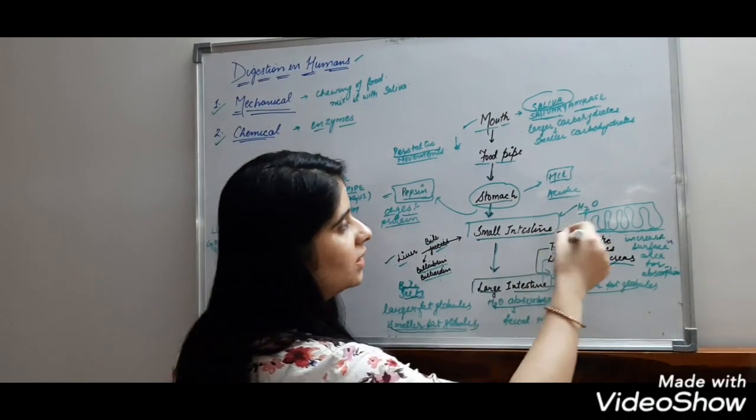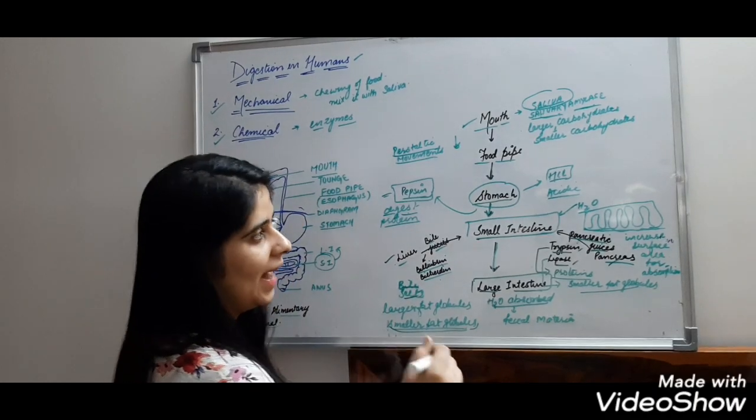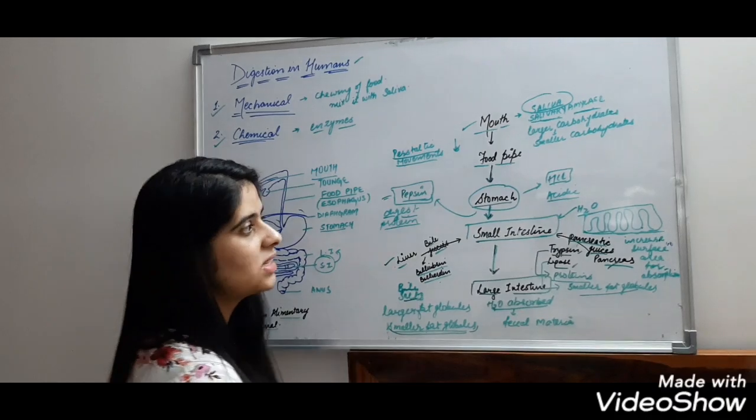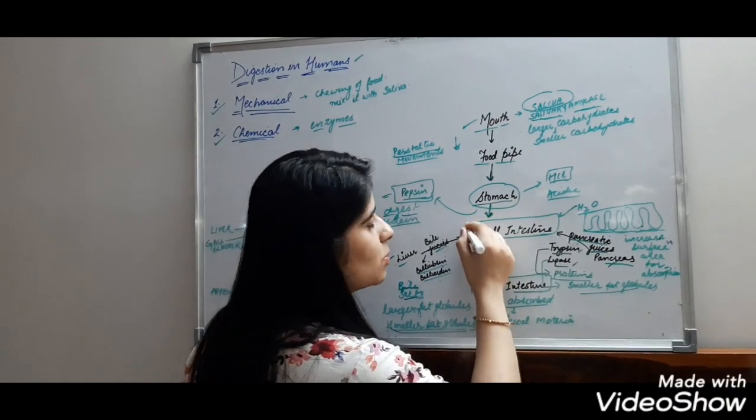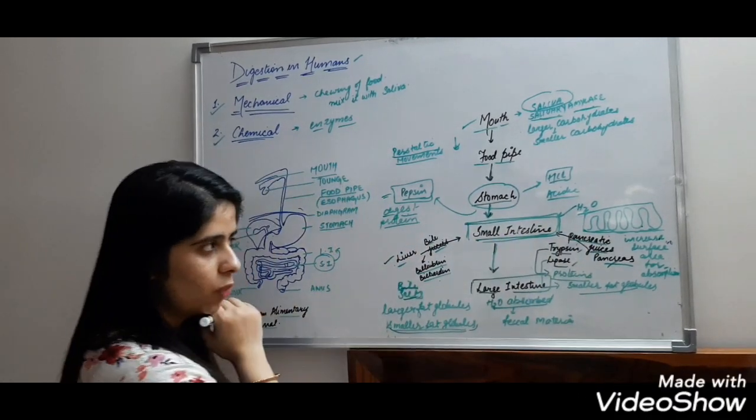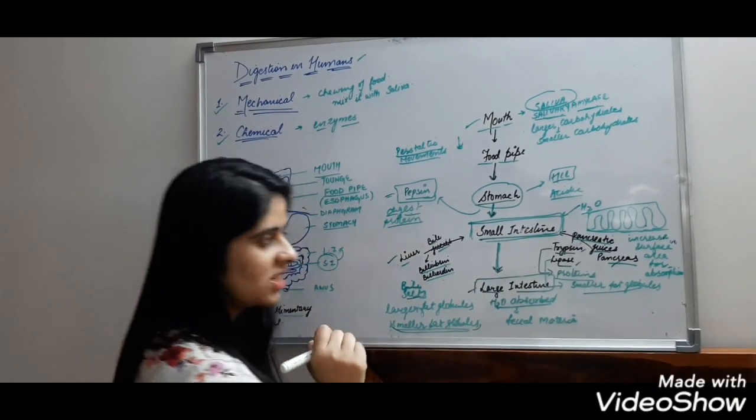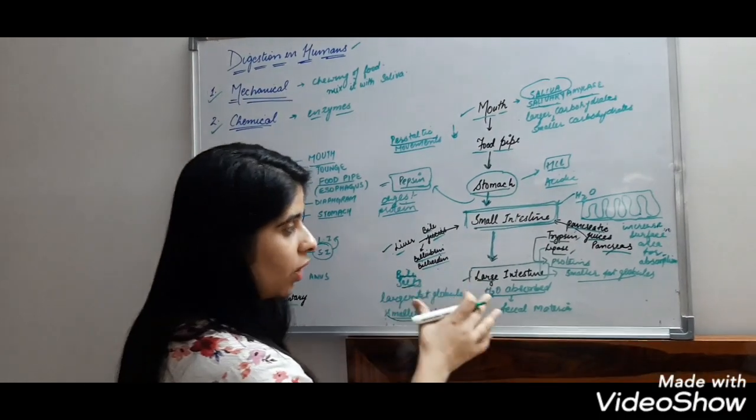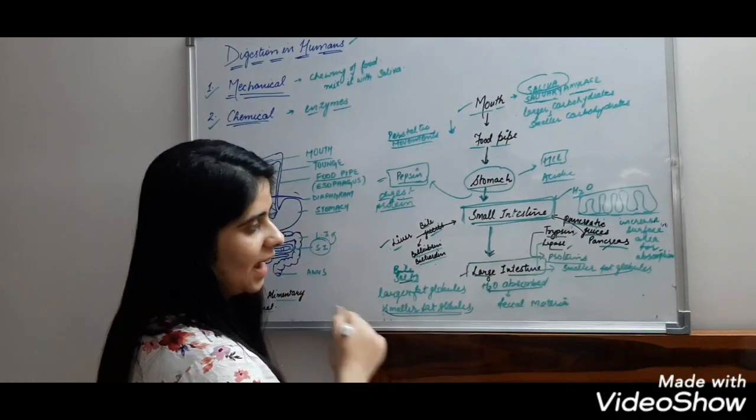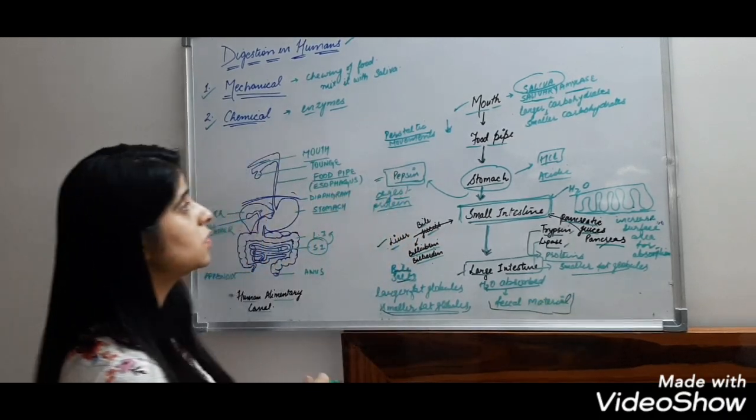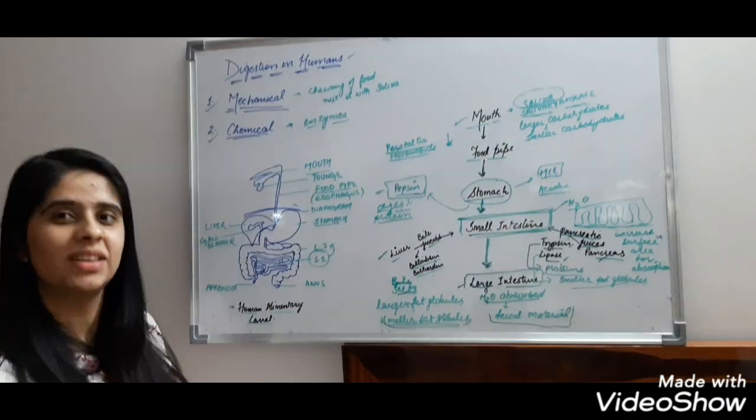Then water is mixed with the food and it is absorbed by the villi. These villi increase the surface area for the absorption of the digested food. Then the remaining food is transferred to the large intestine where all the water is absorbed, and it is converted into fecal material. This was the whole process of digestion.